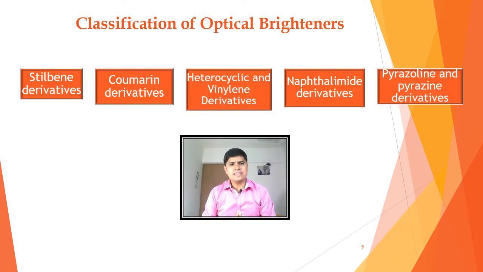See here, in this slide, we will see the classification of optical brighteners. How are optical brighteners classified? They are classified into 5 categories. First one is stilbene derivative. Second one is coumarin derivative. Third one is heterocyclic and vinylene derivative. Fourth one is naphthalimide derivatives. And fifth one is pyrazoline and pyrazine derivative. So optical brighteners are classified into 5 categories. Now let's see one by one each category.